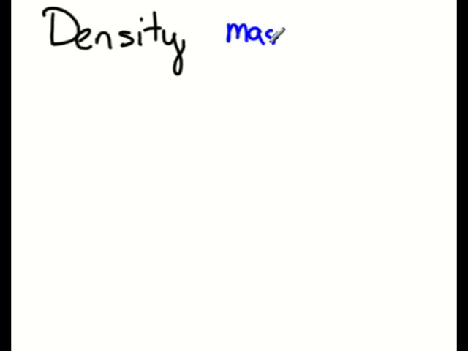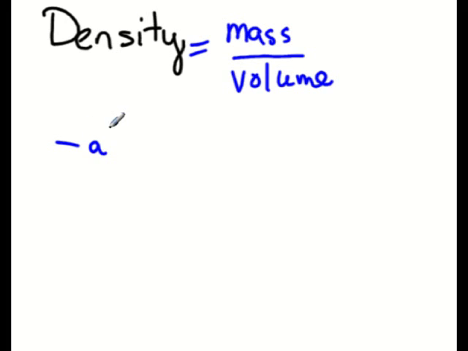This video reviews density, which is one of the properties of matter. Density is a reflection of an object's mass per unit volume. So we can write it out as a mathematical formula where mass is divided by volume. All matter has density.